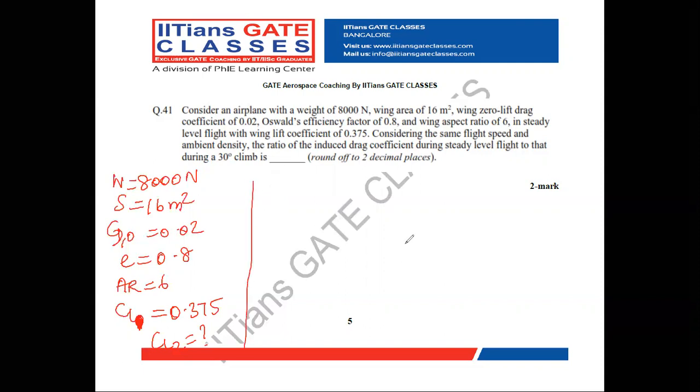So what happens in steady level flight, lift equal to W, that is equal to L naught. For a climbing flight, lift is equal to W cos gamma. So W is equal to lift of steady level flight, that is L naught cos gamma.